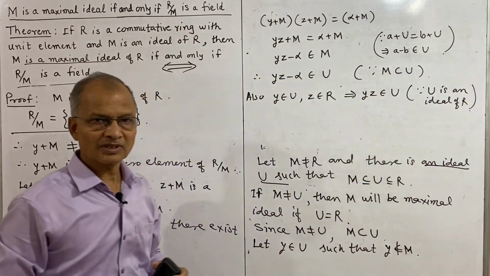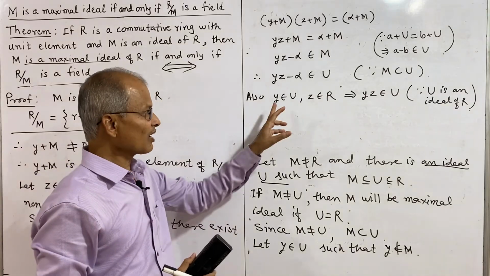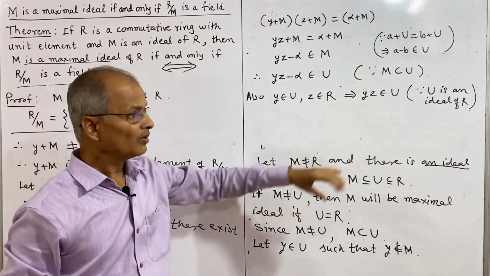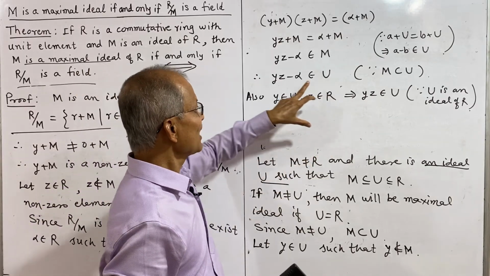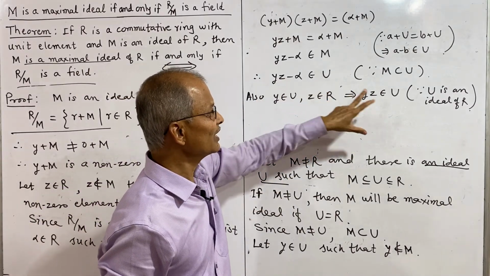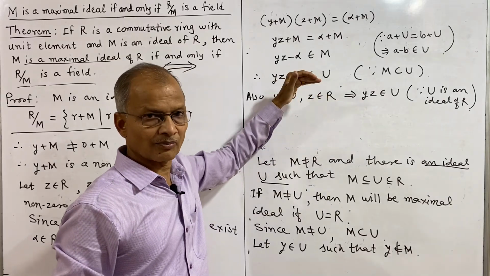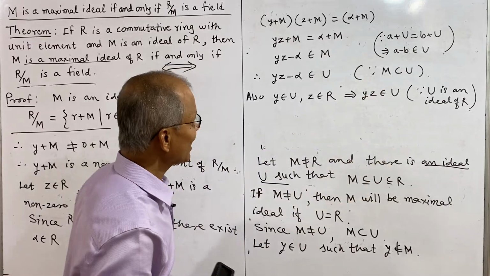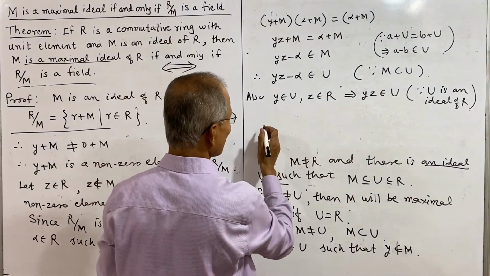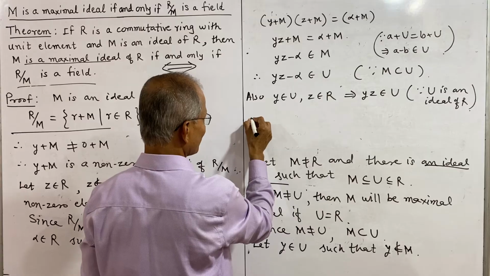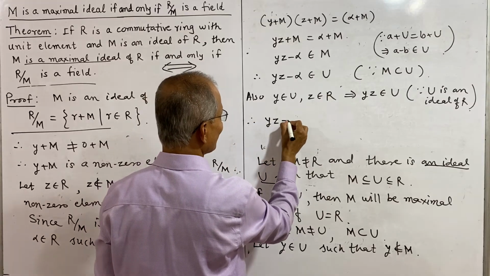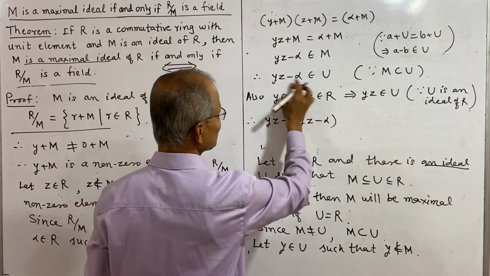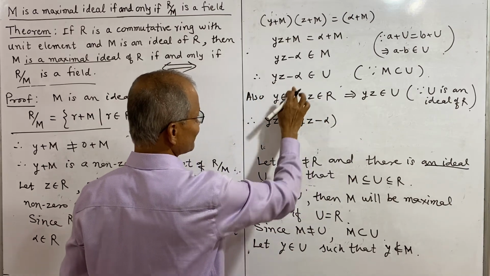This is the second property of an ideal: the product of an element in R and an element in U is in U. So yz is in U. This is an element in U, this is also an element in U, and because U is a subgroup under addition, their difference is also in U. Here we shall consider their difference, and thus we have yz minus alpha, the difference of yz and yz minus alpha.